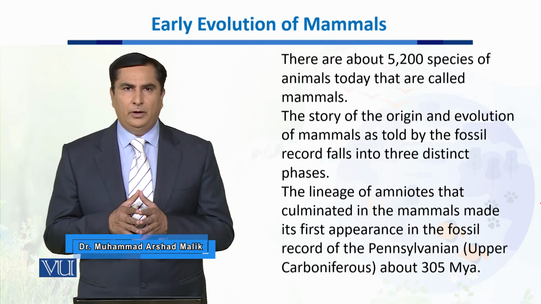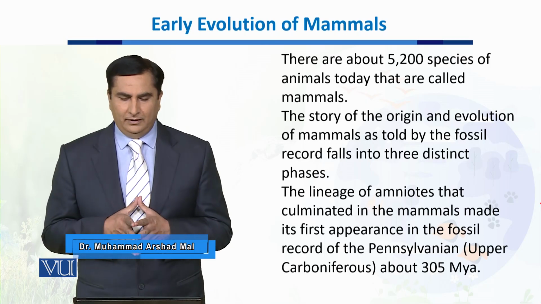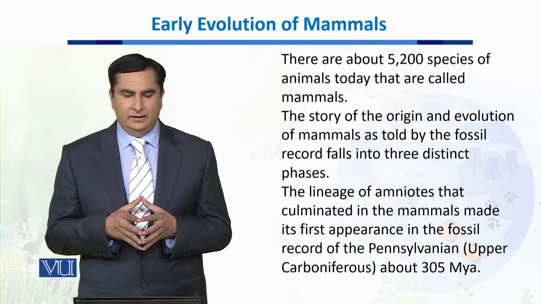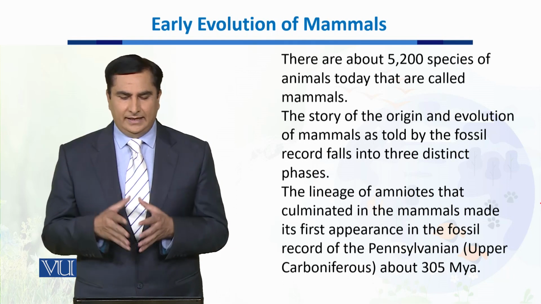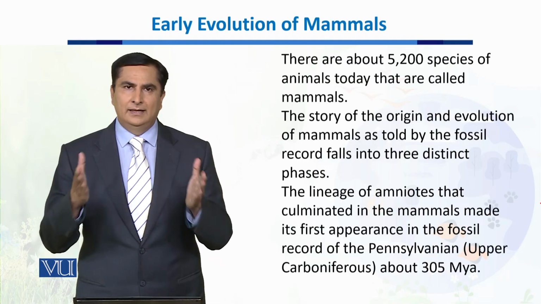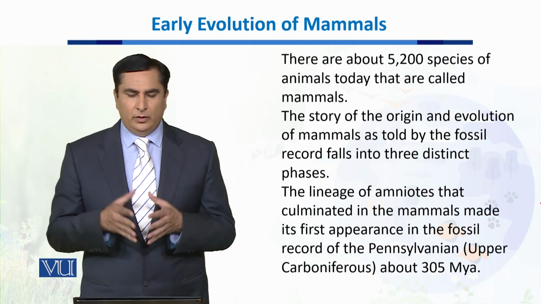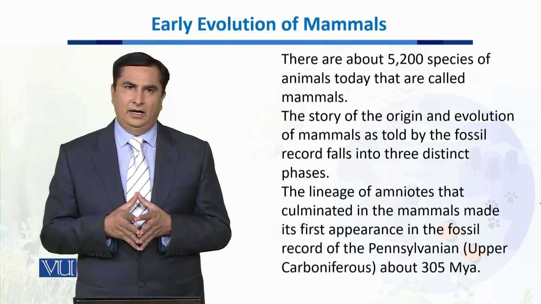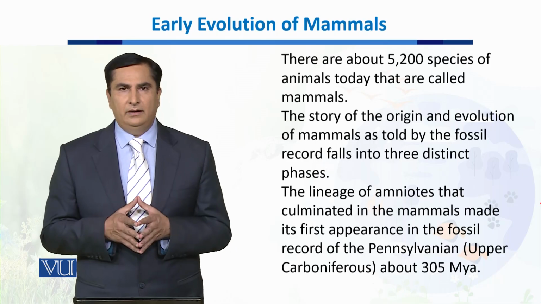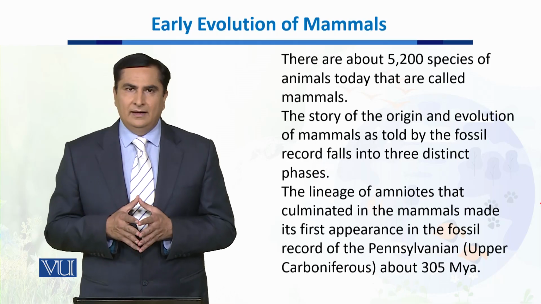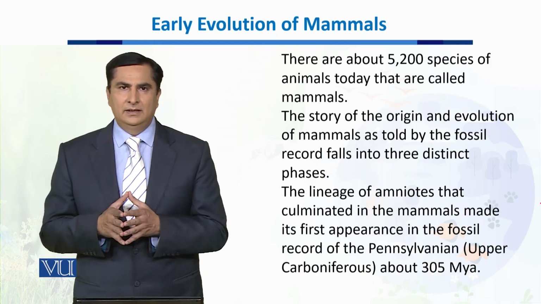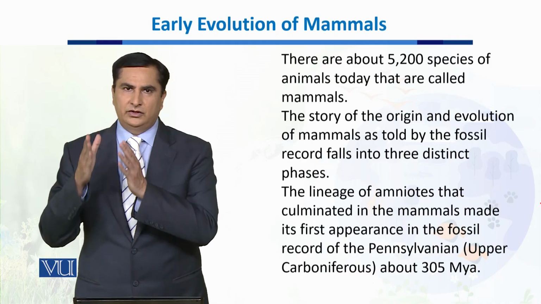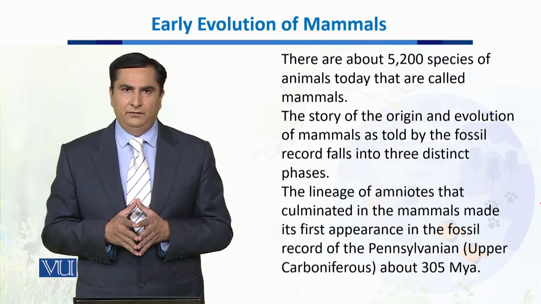Now, when we talk about the evolution and origin of mammals, as per the fossil record, it falls into three distinct phases or three distinct eras. The first one is the Pennsylvanian or Upper Carboniferous era, which is about 305 million years ago. The first lineage of mammals started, according to the fossil record, in that era.